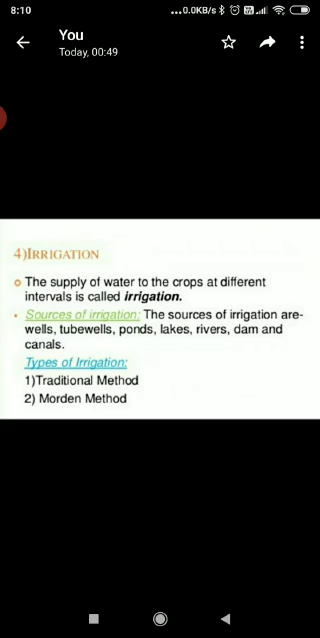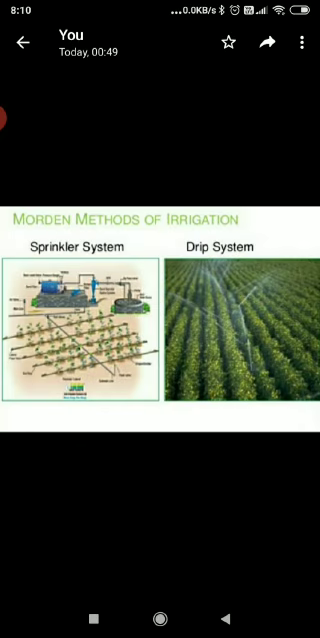So what are the different types of irrigation patterns? There are two types of irrigation: the traditional method and the modern method. In the traditional method we use many different types. These are the moat, chain pump, dhekli, rahat, but nowadays we use the modern method of irrigation. In the modern method of irrigation there are two types, drip irrigation and the sprinkler system.